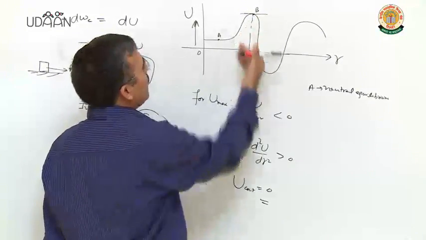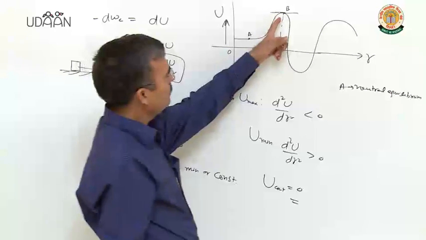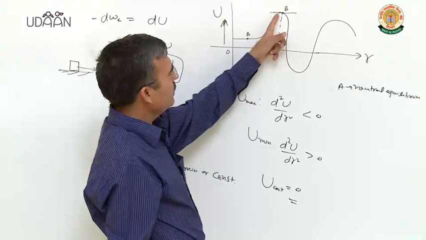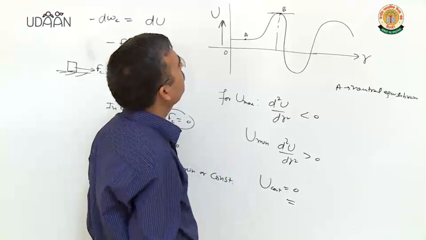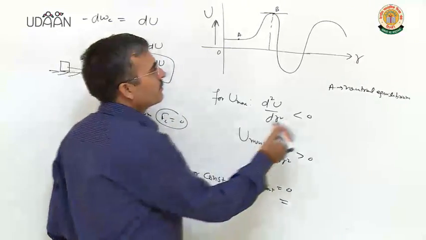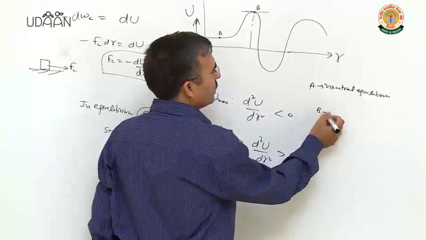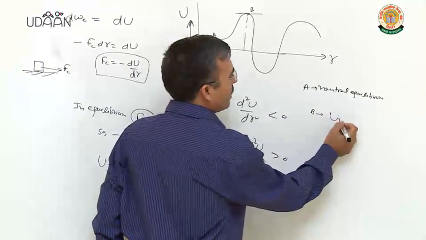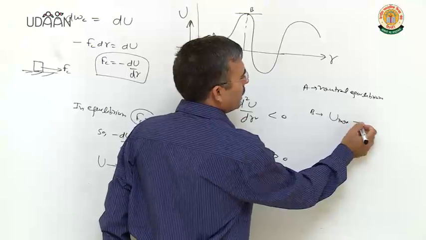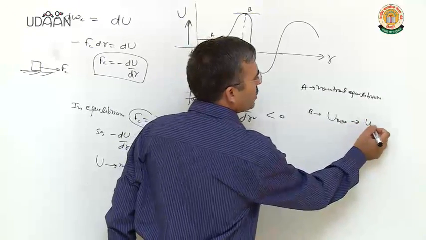Clearly, u is maximum here. In comparison to nearby points, potential energy is maximum. At position B, u is maximum. It is the condition for unstable equilibrium.